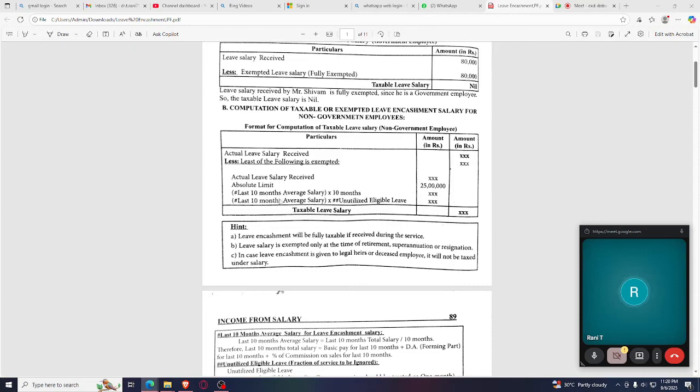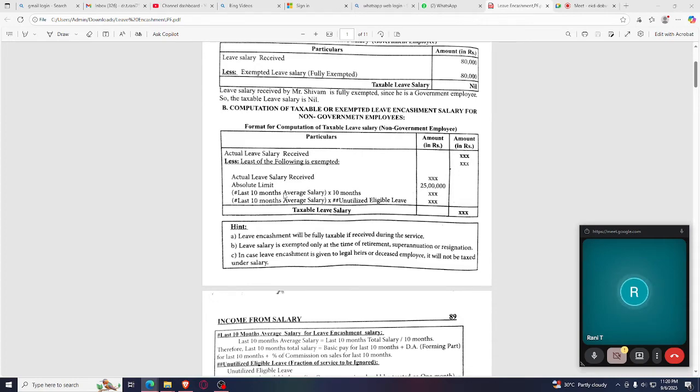What are the provisions here? First, actually what leave salary received, then absolute limit is 25 lakhs. So they have given 25 lakhs to be utilized for leave encashment. But we can reduce only the least of these four provisions.